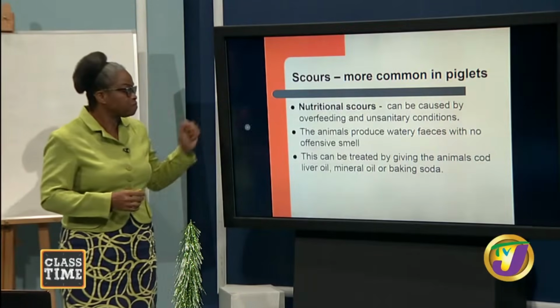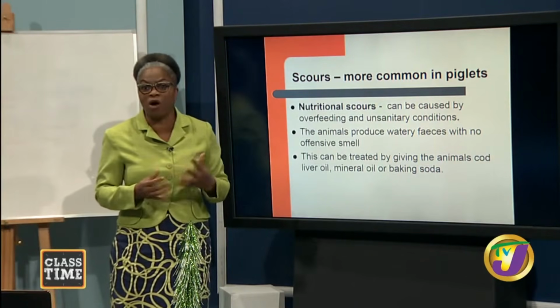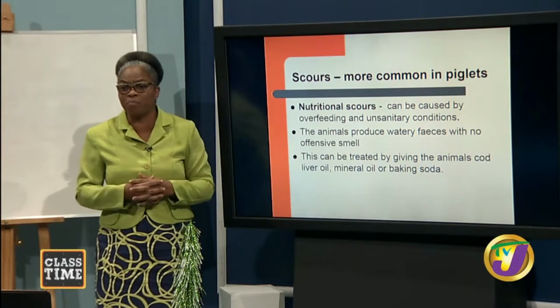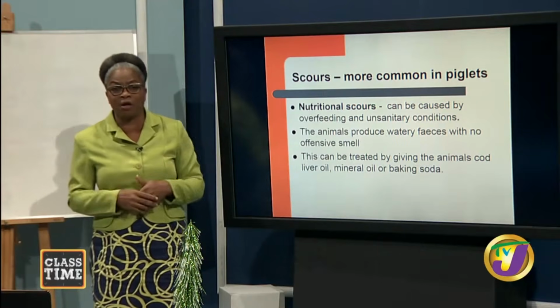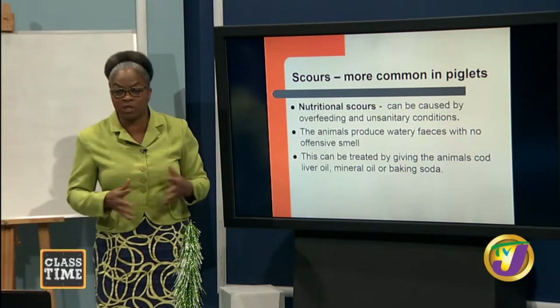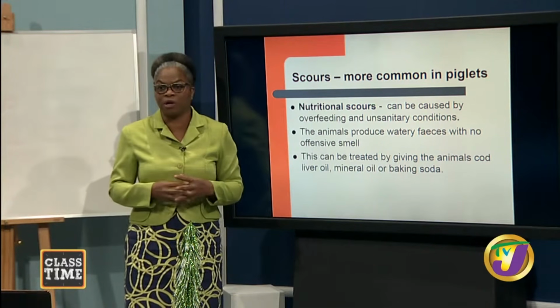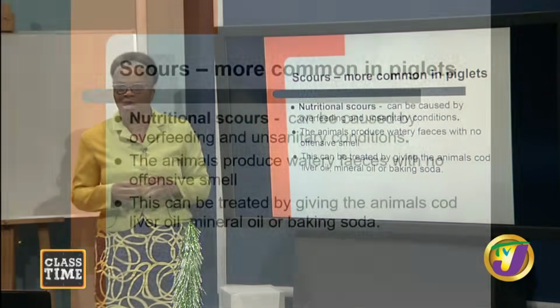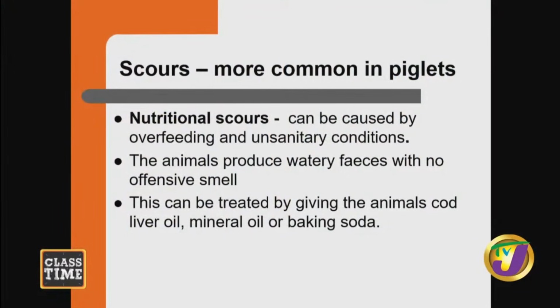Good? Let's move on now to look at scours. And this is more common in piglets, but it is also common in other livestock as well. You can have scours in rabbits, in sheep, goats, yes, and cattle as well. Let us now look at nutritional scours. It can be caused by overfeeding and unsanitary conditions. The animals produce watery feces with no offensive smell, and you can treat the animal by giving them cod liver oil, mineral oil, or baking soda.